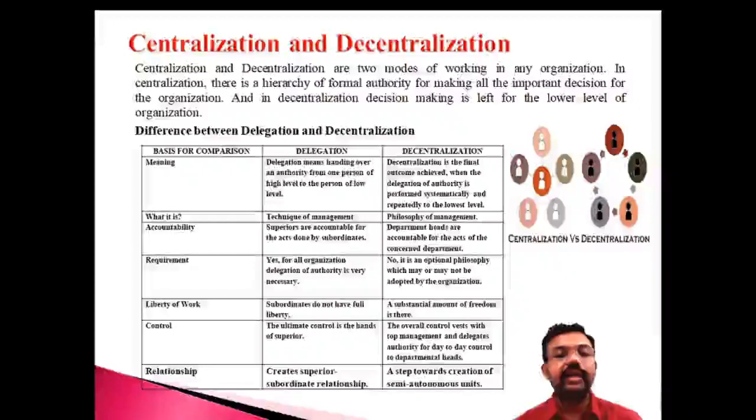There is great liberty in the case of decentralization, but in delegation the subordinate does not have full liberty. And control, the ultimate control is handed over to the superior, and here the overall control is vested with the top level management. And the relationship creates a superior-subordinate relationship, that means here there is a step towards the creation of a semi-autonomous unit. These are the basic differences between delegation and decentralization.